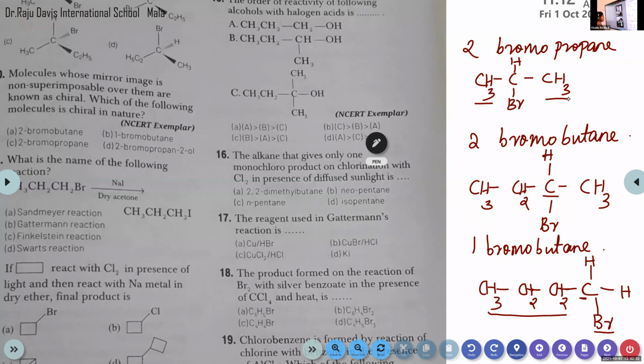They are same. So this one is not a chiral molecule. Clear? Two methyl groups are attached to the carbon atom.